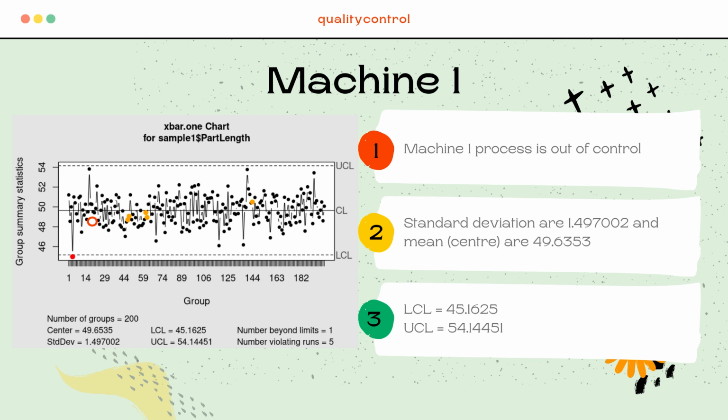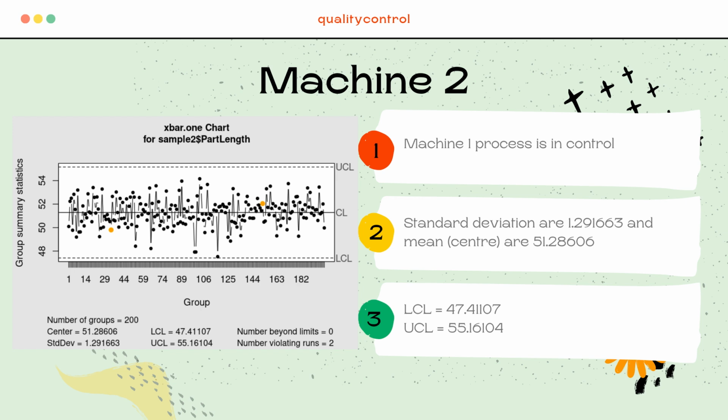For machine 1 the standard deviation is 1.497002 and the mean or center is 49.6353, and the LCL for machine 1 is 45.1625 and the UCL is 54.14451.